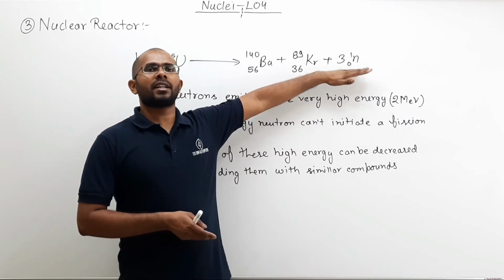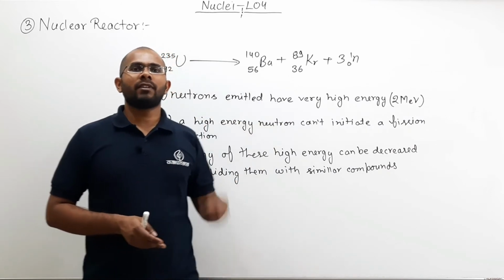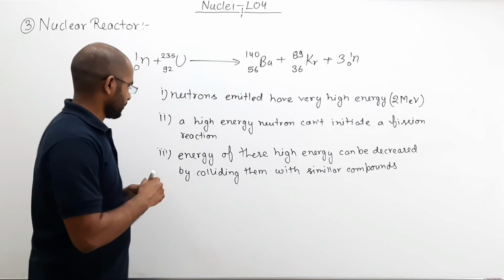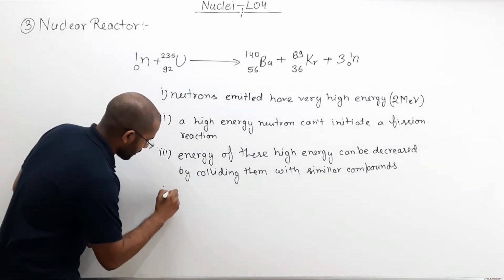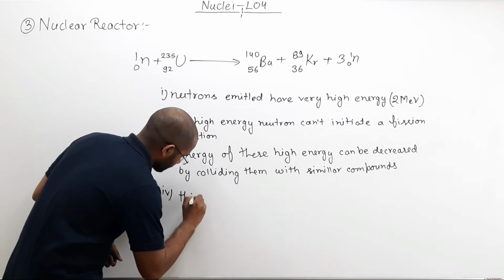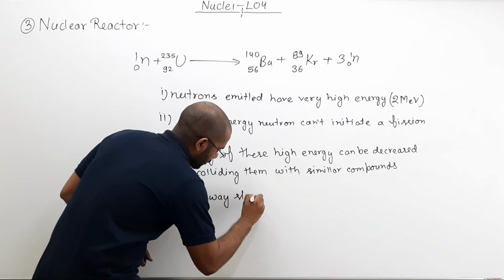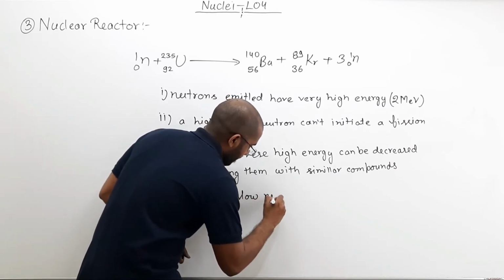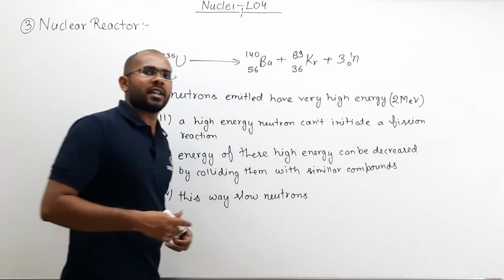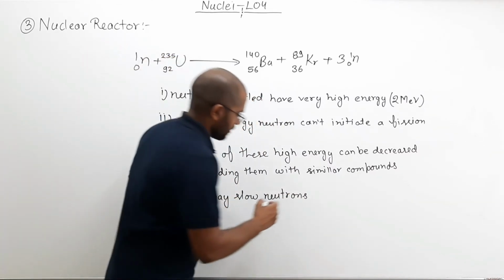So these high energy neutrons, their energy will be decreased. They will become a slow neutron, a little bit slow. So you will say, this way, slow neutrons. Slow neutrons are sometimes also written as thermal neutrons.